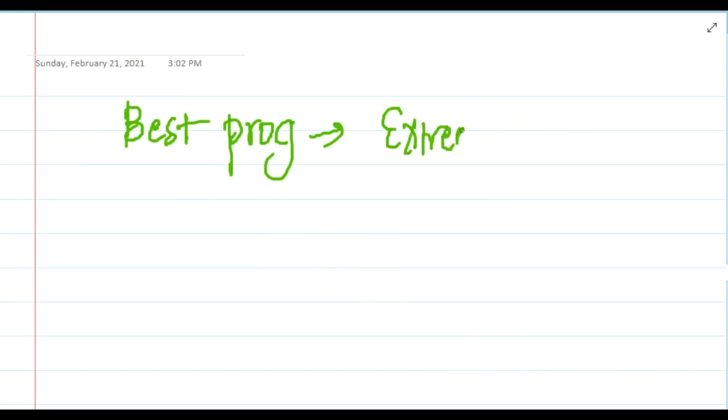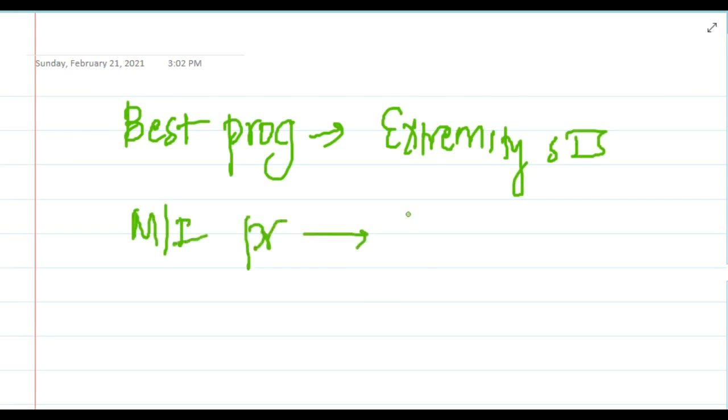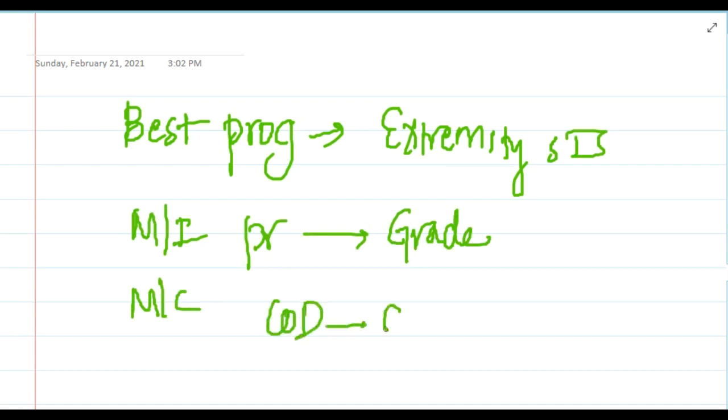The best prognosis is seen in extremity soft tissue sarcoma. The most important prognostic factor is grade, whereas the most common cause of death in soft tissue sarcoma is metastasis.